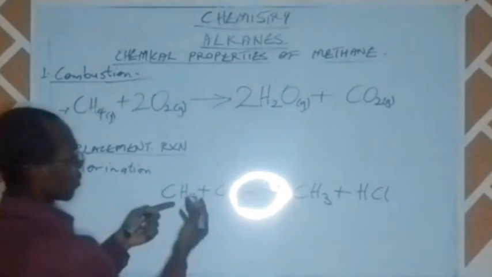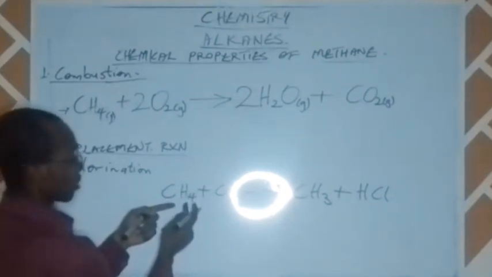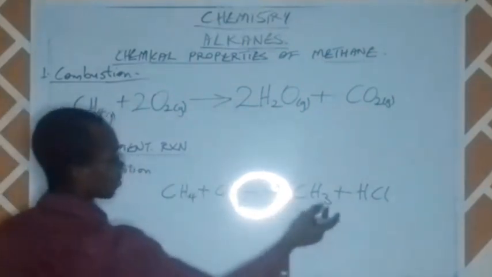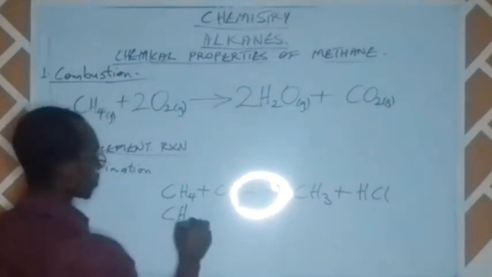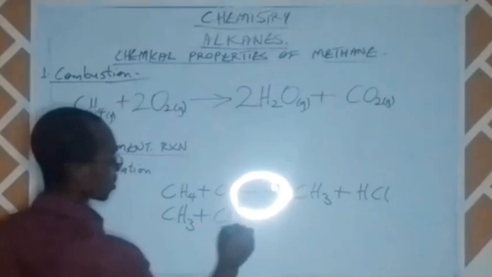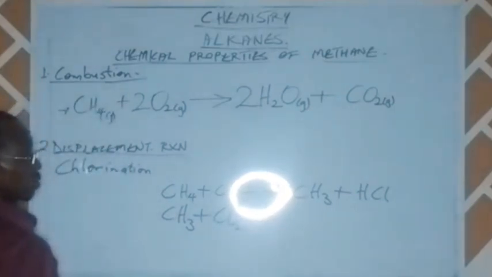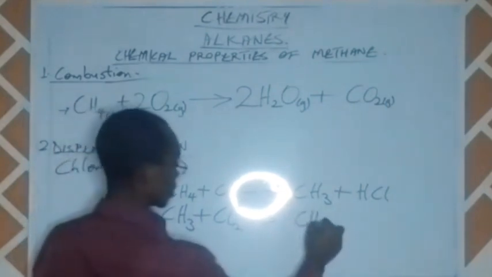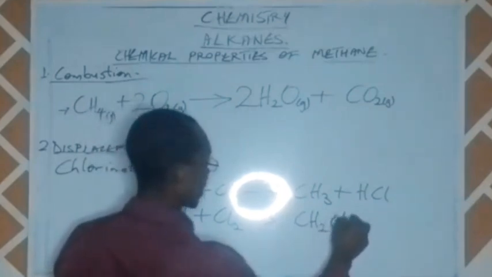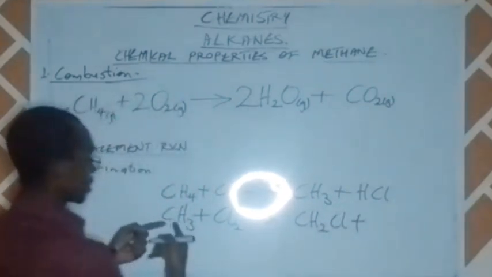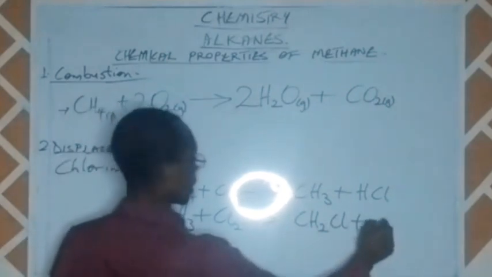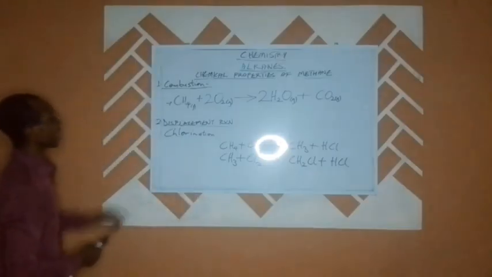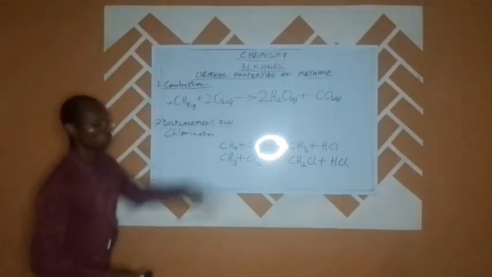One atom of the hydrogen in methane will react with chlorine to give us this. Similarly, when we have ethane reacting with chlorine, what we'll have is CH2Cl plus HCl. So we can see the reactions that we can have in the chemical properties of methane.